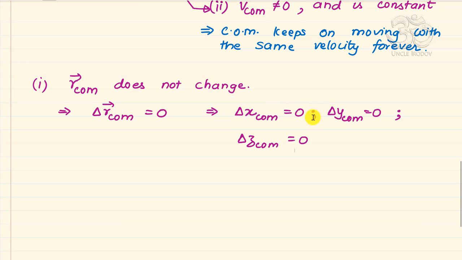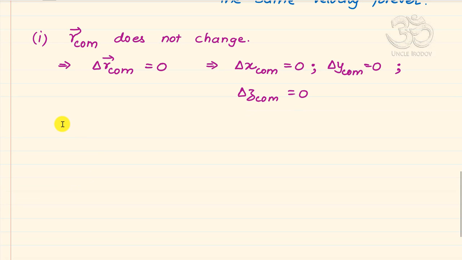And let me show you what that means in terms of only the x coordinate, and the results will follow as usual for the y and the z coordinates. So let's take the x axis alone and let us see what happens.